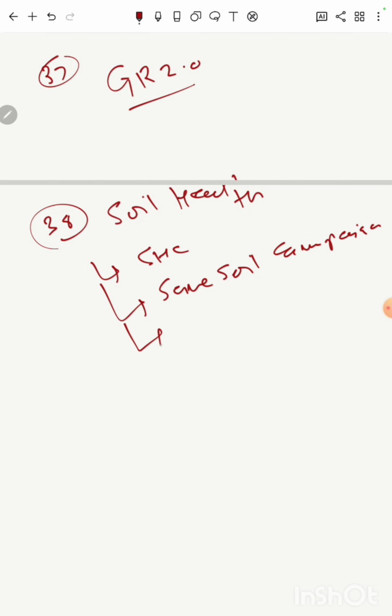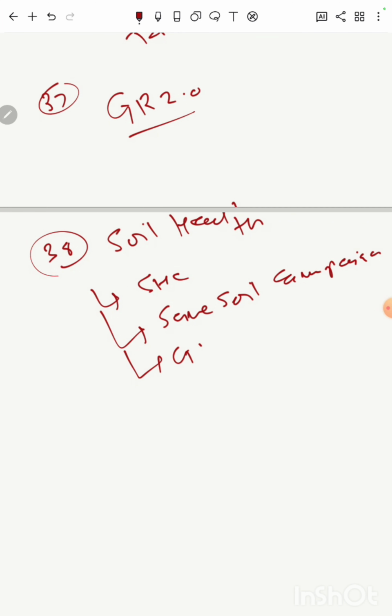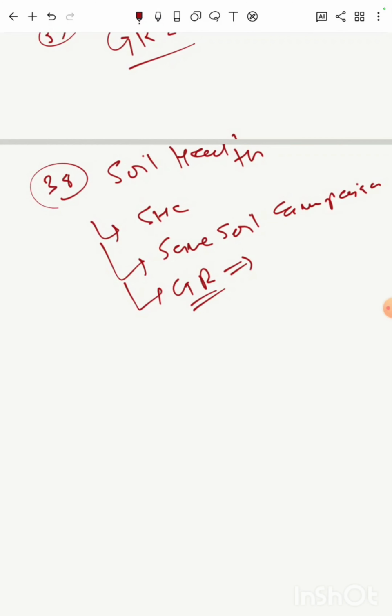Also you know about the Green Revolution and its associated disadvantage with regard to soil pollution. So soil health is very important.